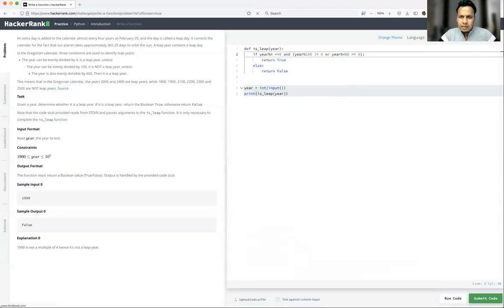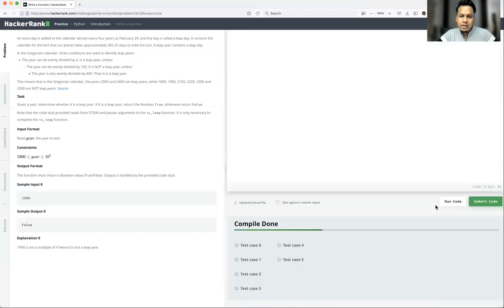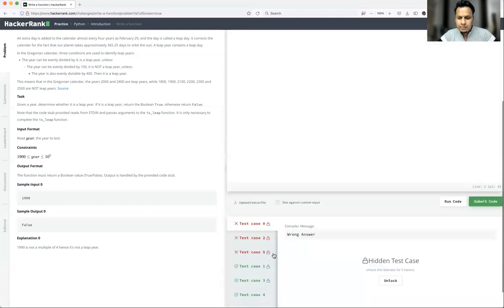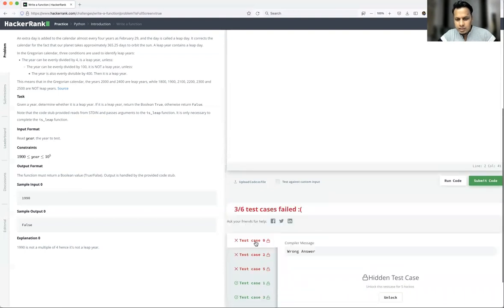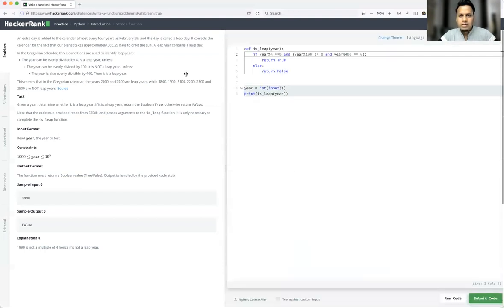Assume that while writing the code, by mistake you wrote an and condition. So see what will happen. Your code is perfectly fine, but some test cases will fail. See here. Tests 1, 3, 4 are passed, but tests 0, 2, 5 are failed. Why? Because there could be some error which is not passing all the conditions.